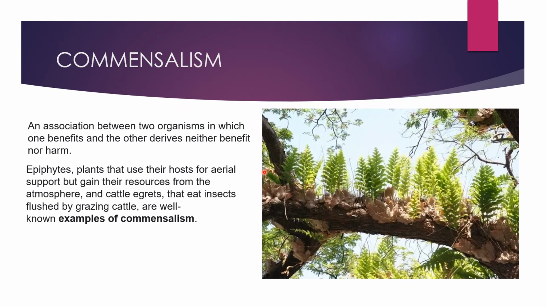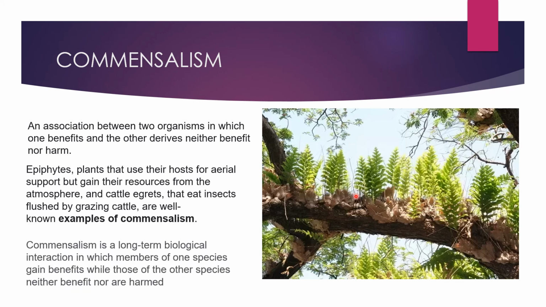So, epiphyte plants use their host for aerial support but gain their resources from the atmosphere, and cattle egrets that eat insects disturbed by grazing cattle are also known as an example of commensalism. This is the example of epiphytes. Commensalism is a long-term biological interaction in which members of one species gain benefit while those of the other species neither benefit nor are harmed.